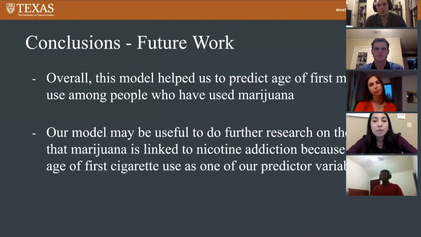So overall, this model helped us to predict age of first marijuana use among people who have used marijuana. As for future work, we believe that our model may be useful for further research on the idea that marijuana is linked to nicotine addiction, because we have age of first cigarette use as one of our predictor variables.